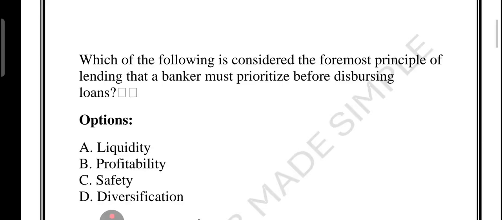What about profitability? See, a bank is a business. They need to make profit, but profit should not come at the cost of losing the loan amount. First safety, then liquidity, then profitability. That is the order. And lastly, diversification. That means not putting all eggs in one basket, like lending to different industries or different people. It is a way to reduce the risk, but again, it is a supporting strategy. Even a diversified loan must be safe first.